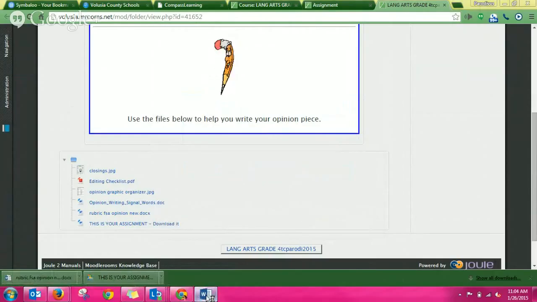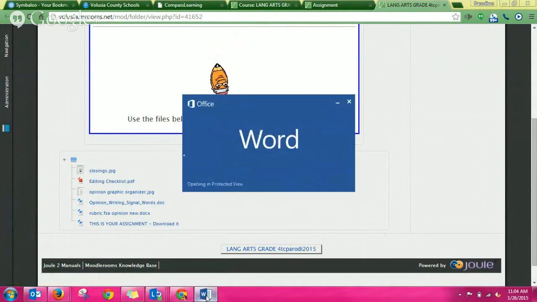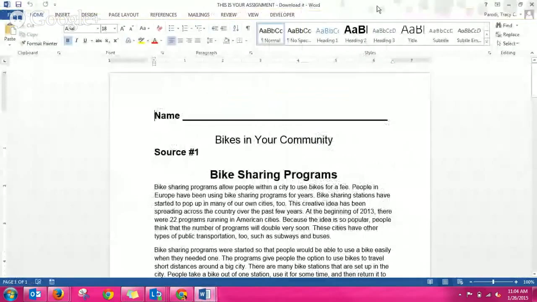The reason we're opening everything up in Word is so we can edit it and we can mark all over it. For the FSA, you're going to be asked to read something, and I'm going to teach you how to mark it all up and then write about it. When this opens, you're going to have to click Enable Editing. Enable Editing, and this one opened. Let's make sure we're allowed to mark on this. Yep, good. Okay, that's what you want.